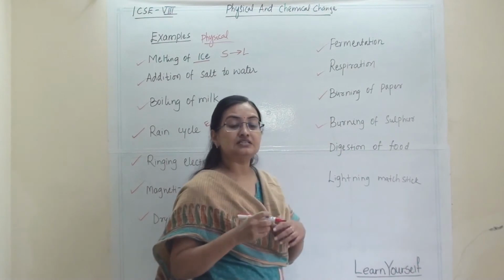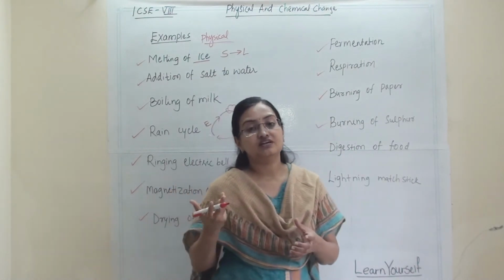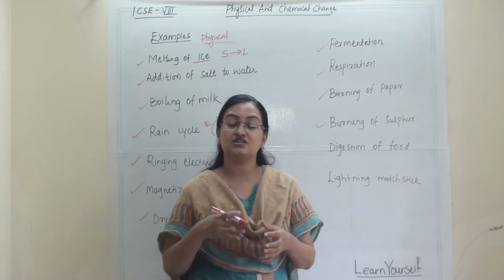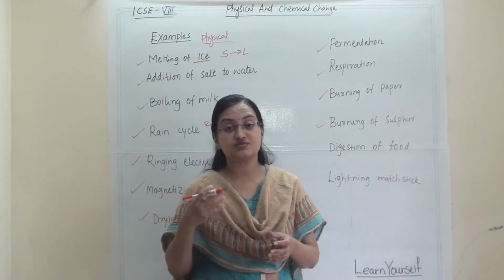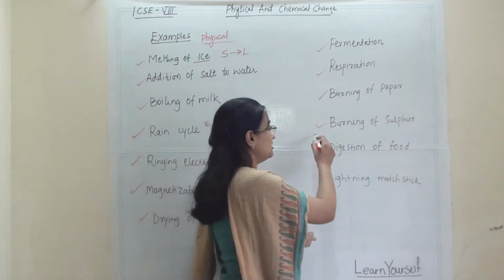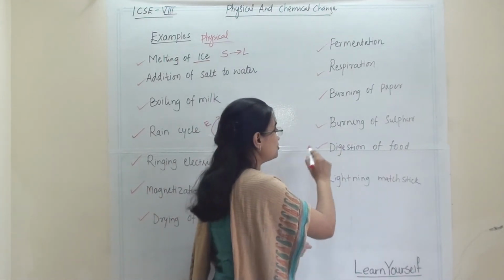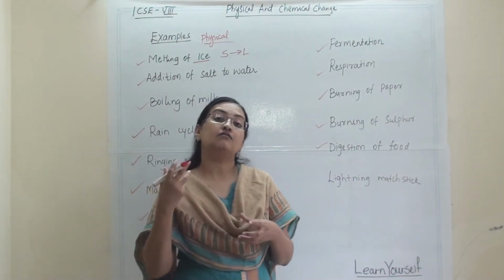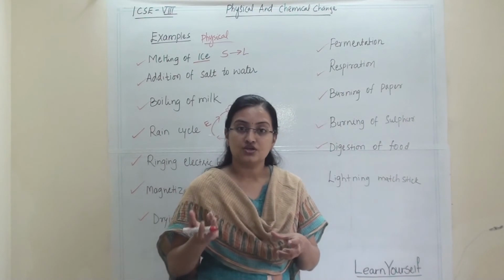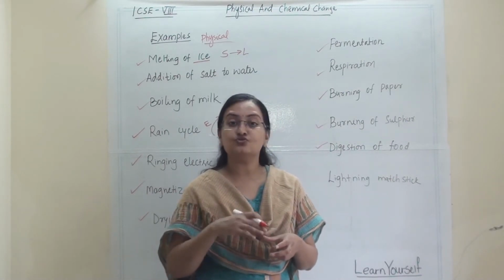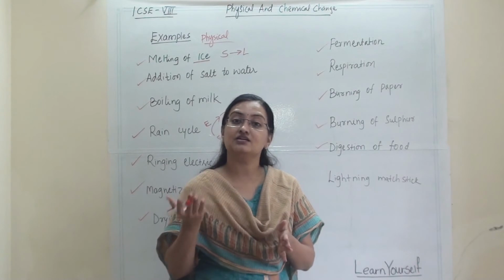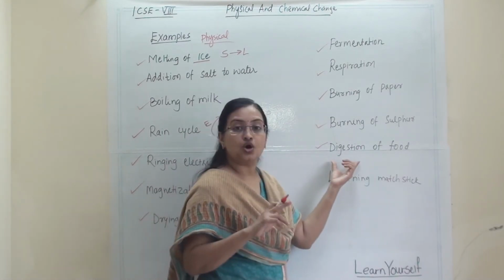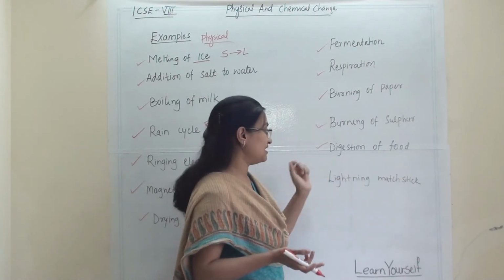When sulfur is burned, it will become sulfur dioxide. So this is a chemical reaction in which a new substance is formed. So this is a chemical change. Then digestion of food. In digestion of food, all the carbohydrates will be converted into glucose. So this is a chemical reaction. A new substance is forming. Net energy change is not zero, and this change is not reversible. So this is a chemical change.